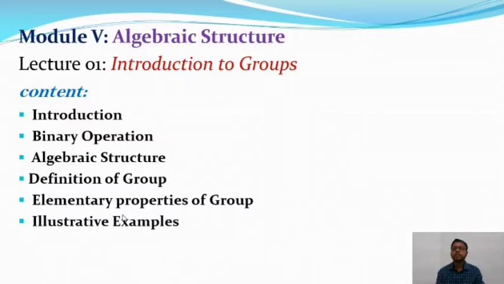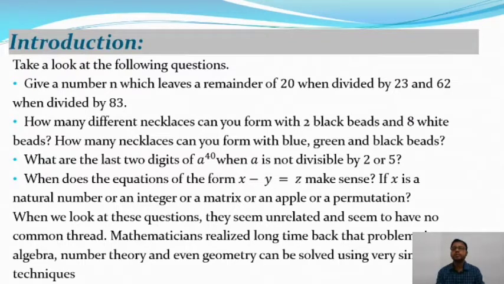So at first we will begin with the introduction of group. Take a look at the following questions. Question number 1. Give a number n which leaves a remainder of 20 when divided by 23 and 62 when divided by 83. So in that case, 20 and 62 are the remainders: when divided by 23, 20 is the remainder, and when divided by 83, it gives 62 as a remainder.